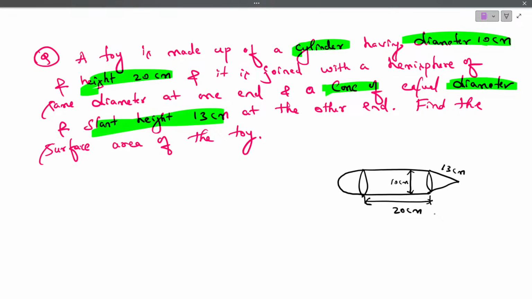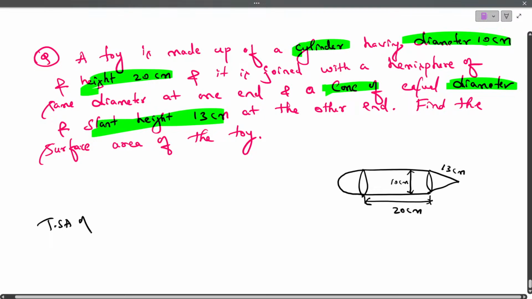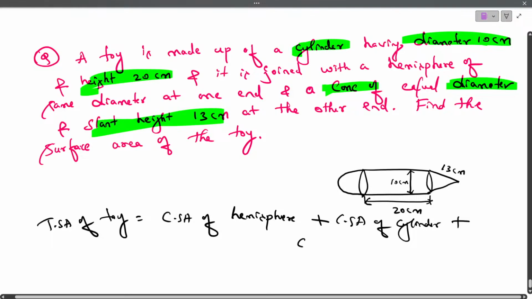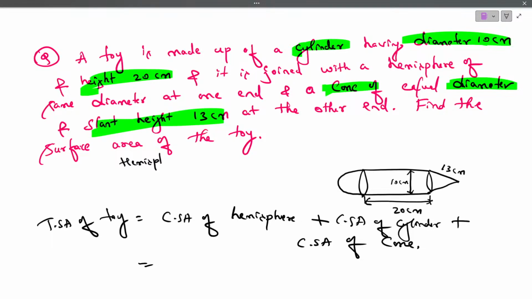Now, my dear students, you have to find the total surface area of the toy. I'll just give you the hint, you can try. The total surface area of the toy is curved surface area of hemisphere plus curved surface area of cylinder plus curved surface area of cone. The diameter of hemisphere is 10 centimeter, so the radius is 5 centimeter.